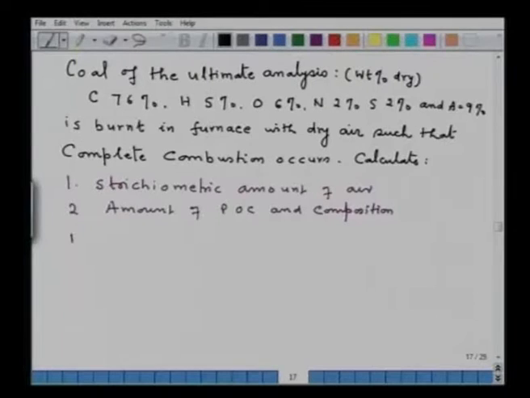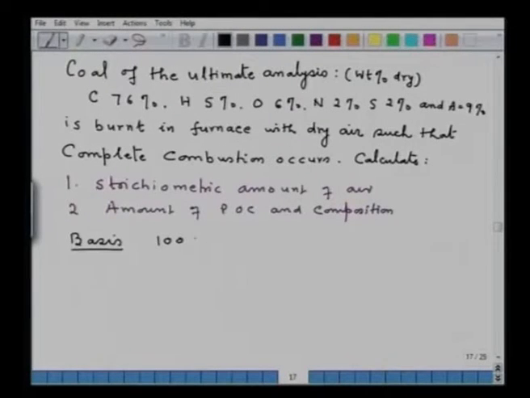First thing, we have to take the basis. Now here you are free to choose the basis. You can choose the basis 1 kg coal, 100 kg coal or 1000 kg, whatever you like. So what I am doing, I have chosen the basis, say, let us take 100 kg coal. Now I will write down the stoichiometric reactions, and in case of this particular problem, I have to write down those equations where the components are being combusted. So here carbon will combust, hydrogen will combust and sulfur will combust.